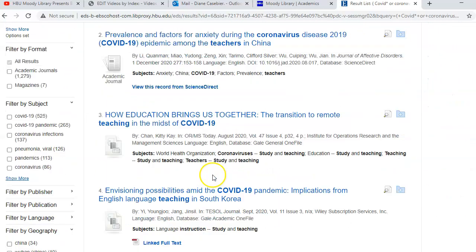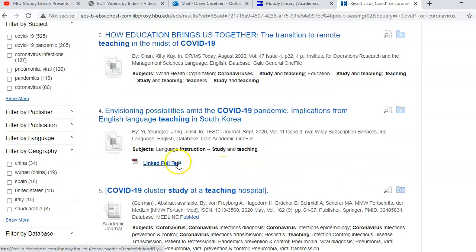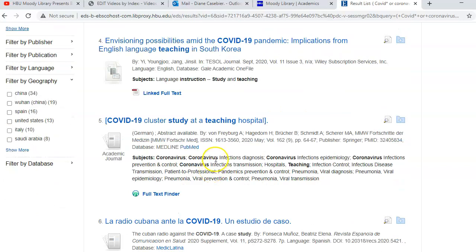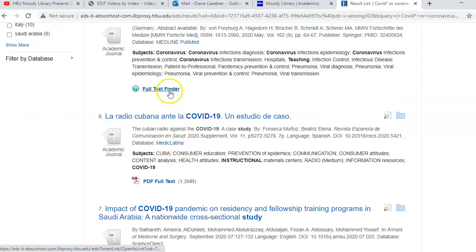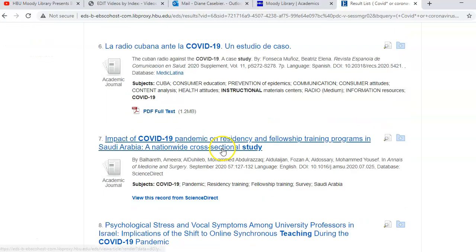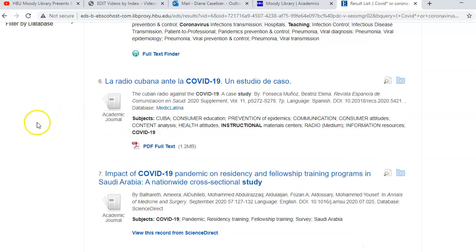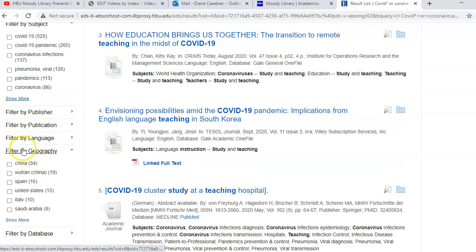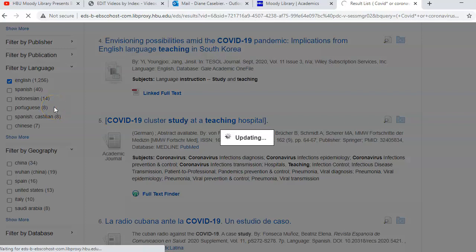Some are not going to be in the United States. Some of them are not going to be full text yet. This is linking away out. This one is also linking away out, so you have to follow this to see if you can get the full text. Looks like it's from PubMed. This is in a different language. So let's go ahead and limit it by English. And I'm not going to hit show more because I know I need English.